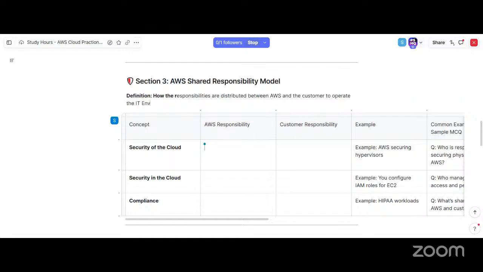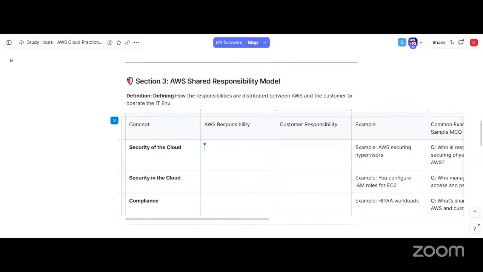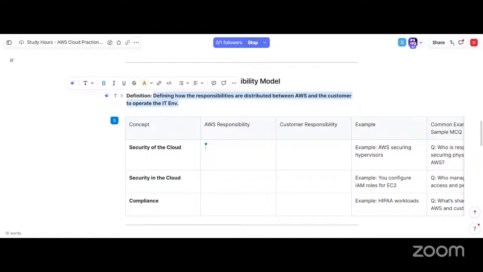Check this. Is this okay? Yes. Defining how. Okay.